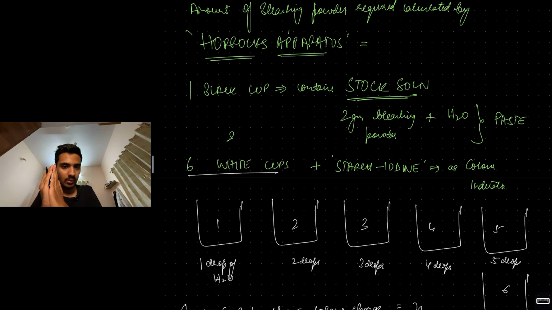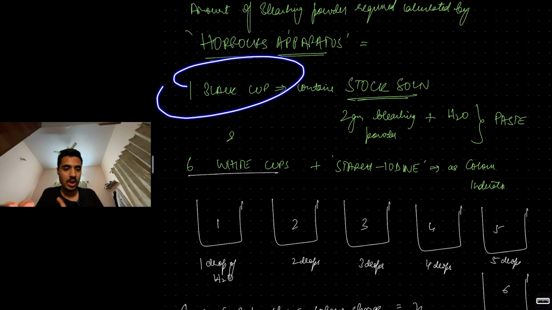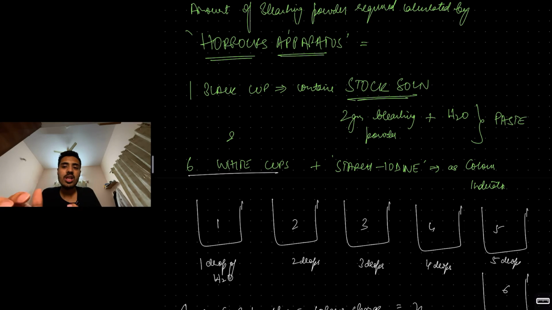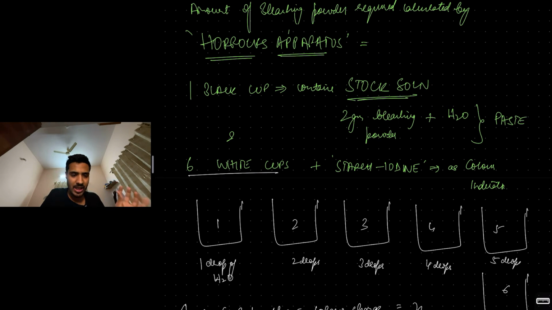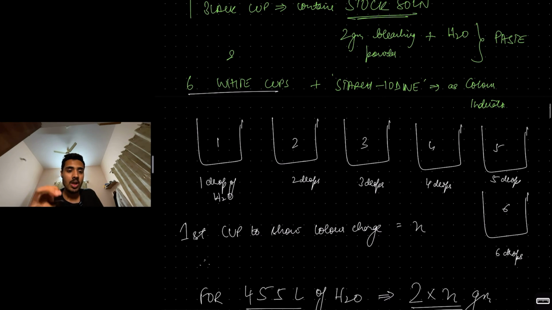First of all, we have one black cup, which has stock solution. Stock solution is when you mix 2 grams of bleaching powder with some amount of water to form a paste. So now you have one black cup with stock solution. You have 6 white cups, numbered 1, 2, 3, 4, 5, 6. For white cup number 1 you'll add 1 drop of water. For 2 you'll have 2 drops of water, and so on. White cup number 6 you'll add 6 drops of water. You have a starch iodine color indicator.